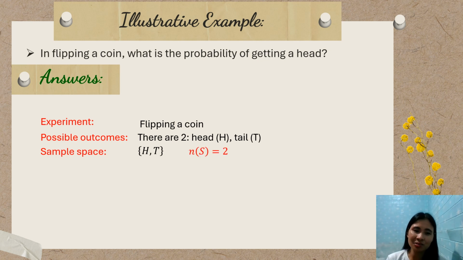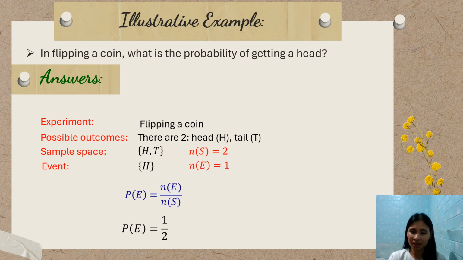Next, we have N of S. When we say N, that refers to the cardinality, the count, or how many. Head and tail, we have 1, 2, so that makes it 2. Next, the event from the question is getting a head, meaning that's the condition being provided. From the sample space, there is only one case where the head will come out. So N of E is 1, meaning the probability of the event is 1/2. Easy, right?